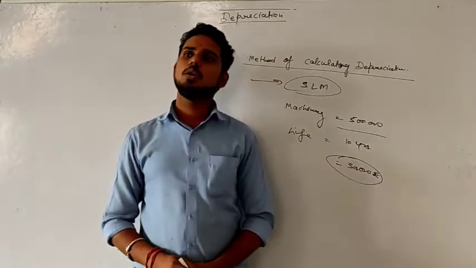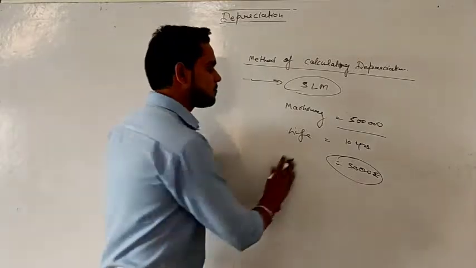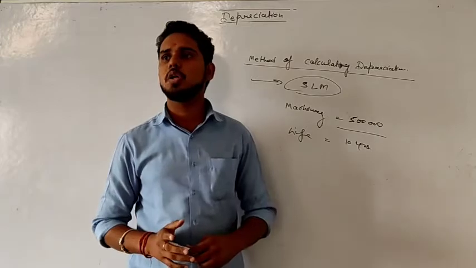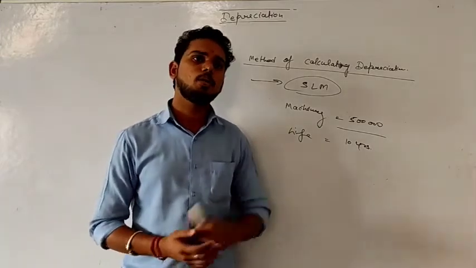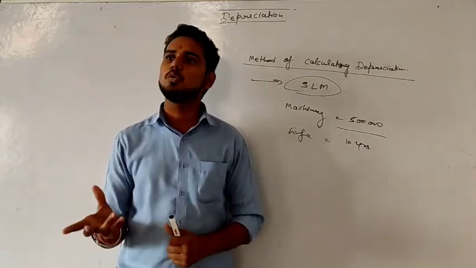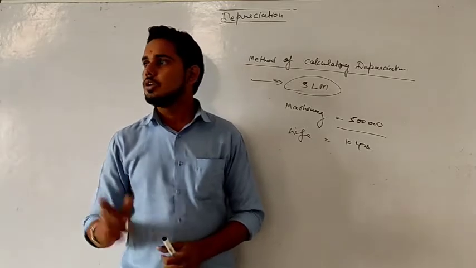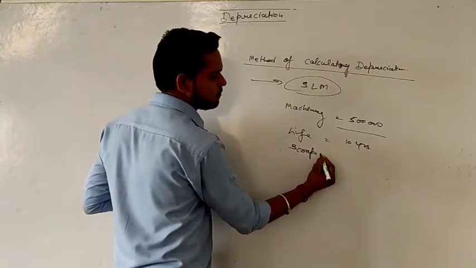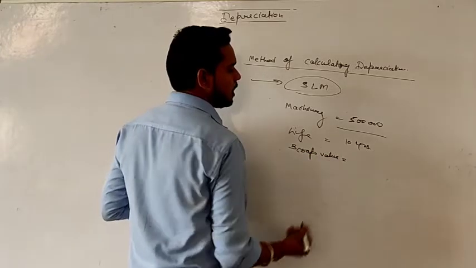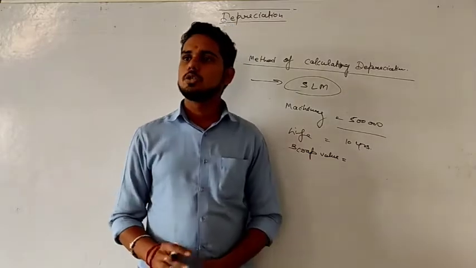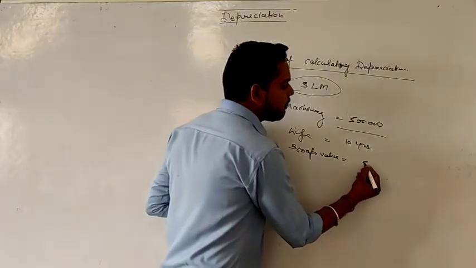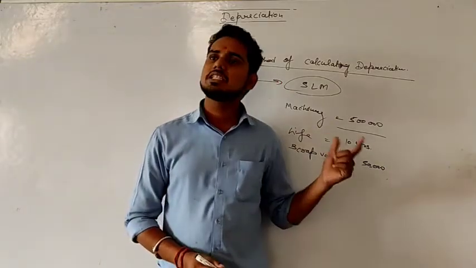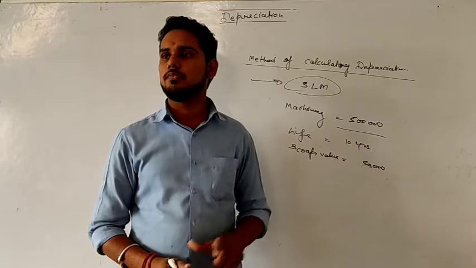But let's suppose if I told you that after 10 years, even if some asset is of no use for you and you save that particular asset in scrap, still you can fetch some money. So that money is known as scrap value, or also known as salvage value. So let's suppose the scrap value is 50,000 rupees. That means after 10 years we can sell that asset for a price of 50,000.